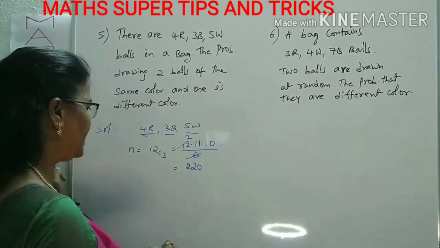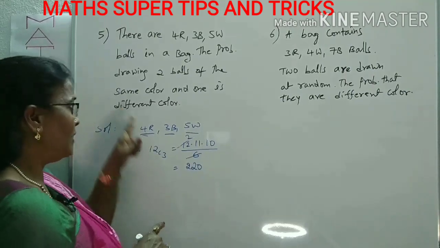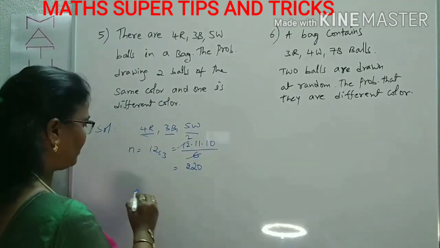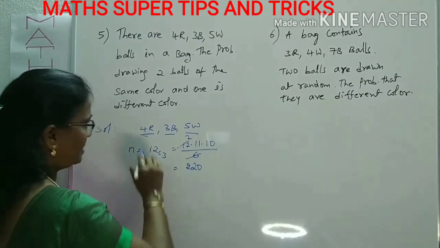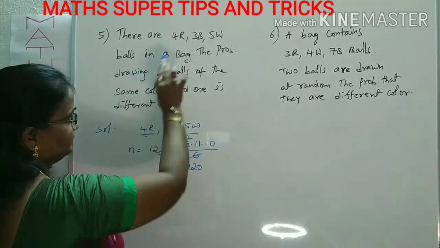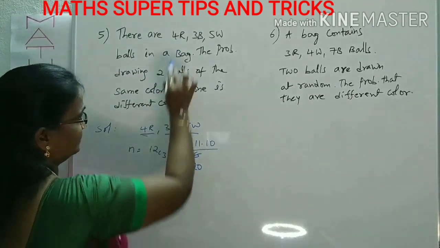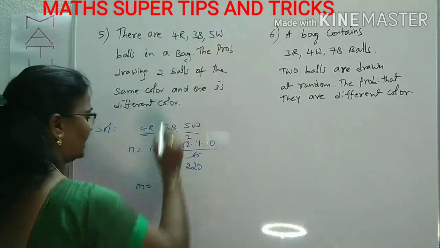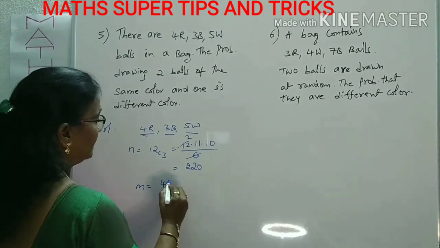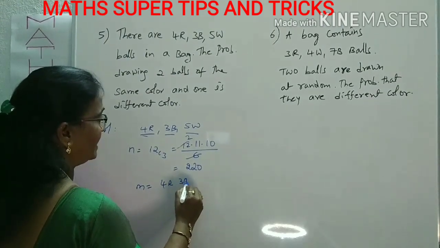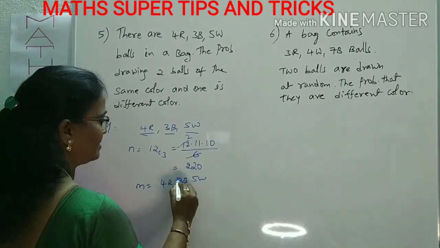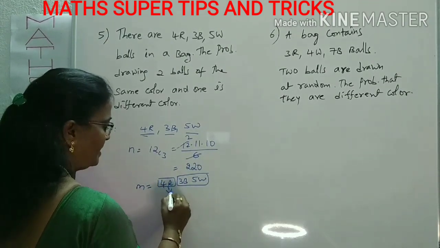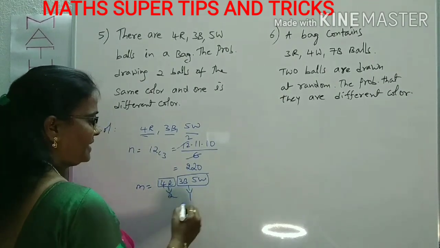Now, what is the supported event M? What is being asked? Drawing 2 balls of the same color and one of a different color. Means what? For M, take 2 balls from the red, and the remaining 1 ball from the combination of black and white, that is 3 black and 5 white.